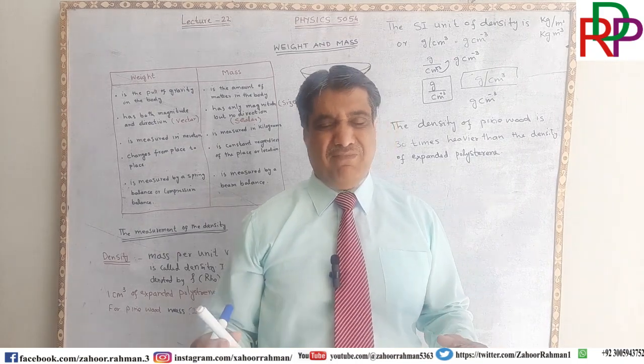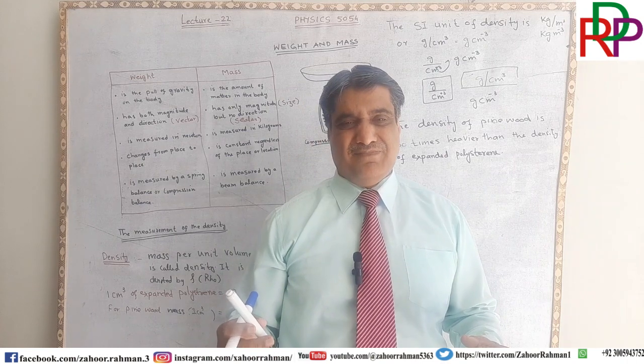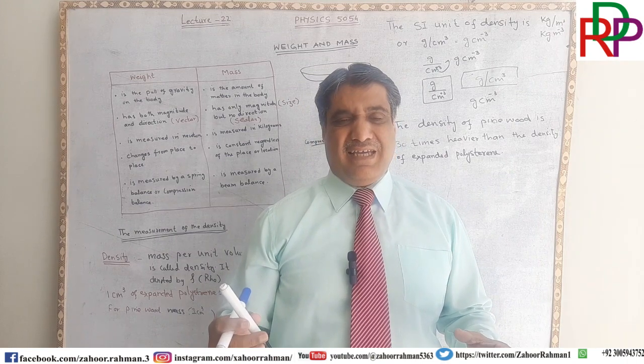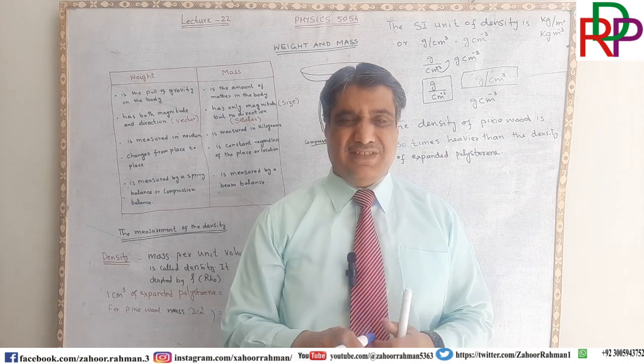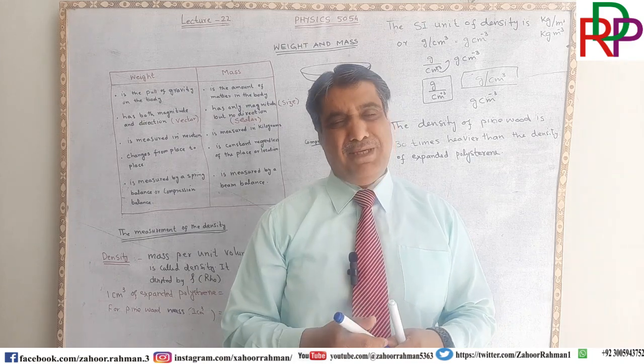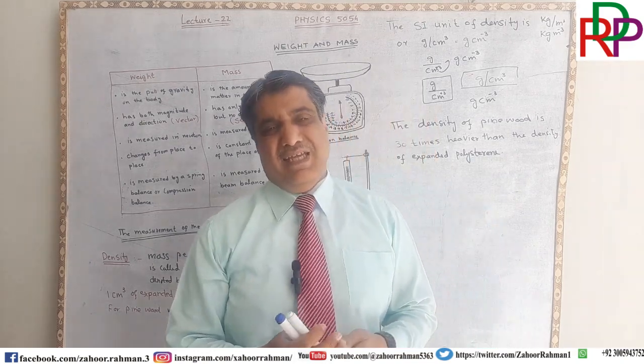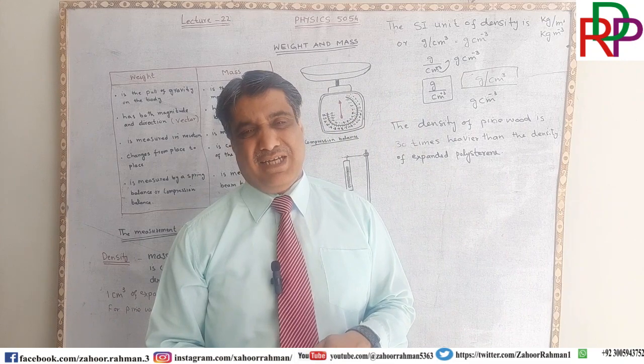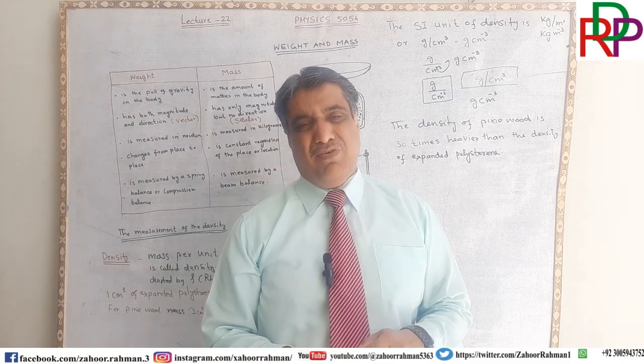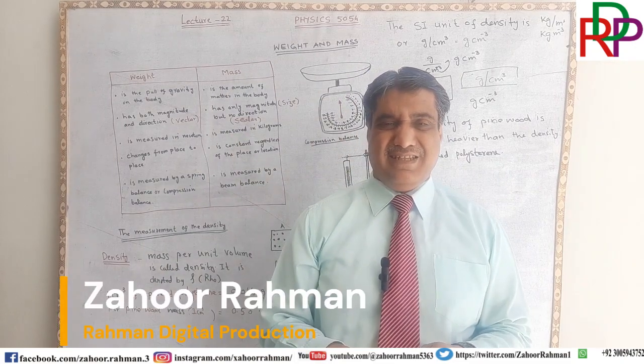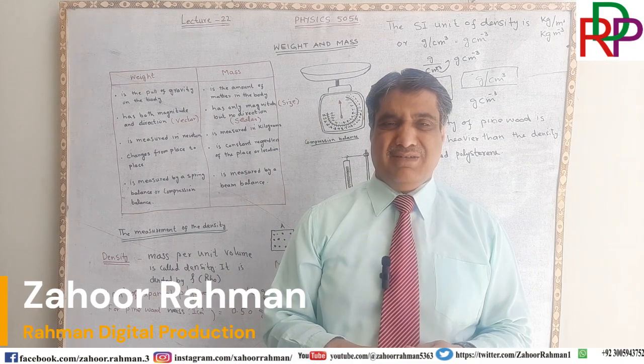If the same volume is given in a beaker, then we will say that mercury is more dense than the water.